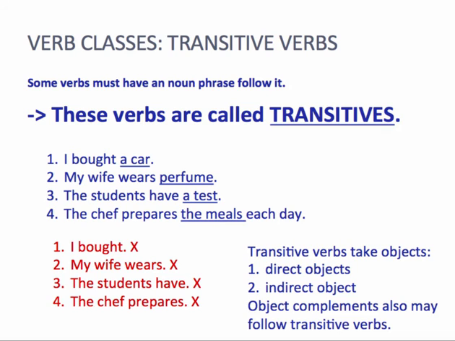Number 2, my wife wears perfume. Again, we need something there. If I say to you, my wife wears, then you're left waiting. Well, what does she wear, Robert? So in number 2, again, you can see this is transitive. Number 3, the students have. Again, what do they have? A test. We must have a noun there. Same with 4, the chef prepares. We have a noun phrase after that, so it must be transitive.